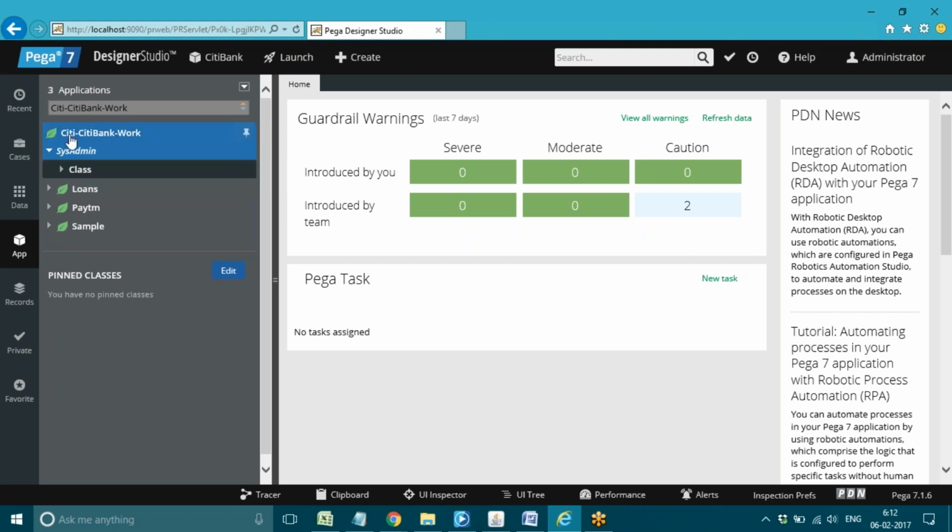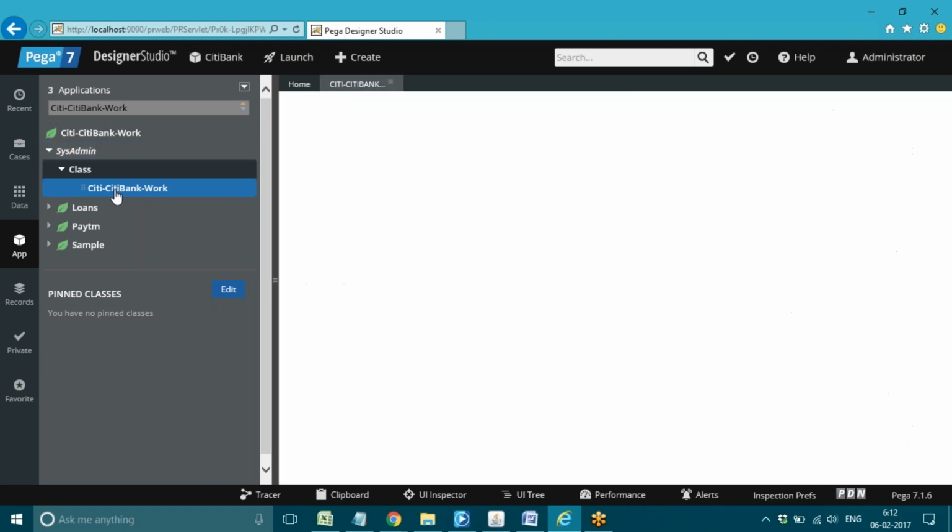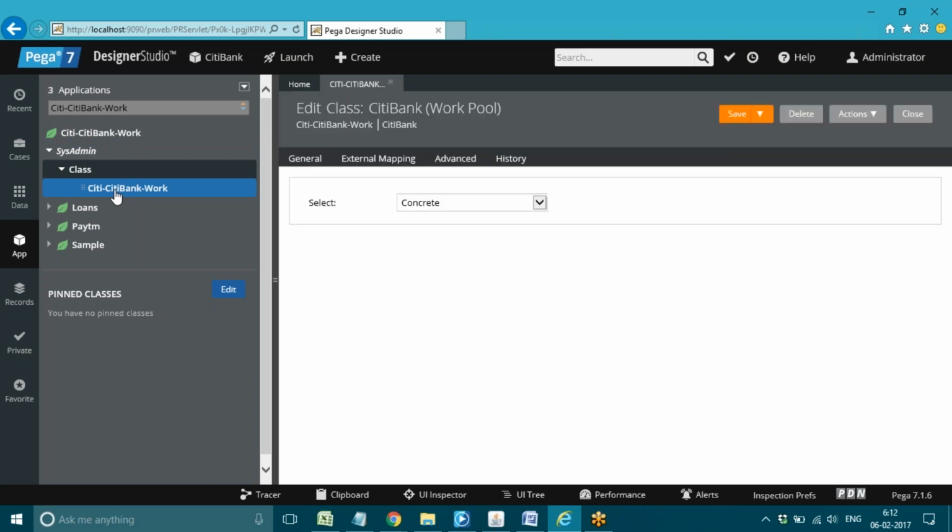By default it is generated by the application server as part of application setup. So you will get the sysadmin rule type by default. Under that you can open the class. Okay, and open the rule name. This is also a rule. Class is also one kind of rule, but it is generated by the application setup automatically. Just open that one. When you open this class you can see what type of class it is.